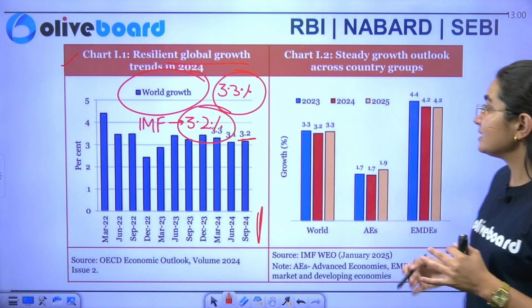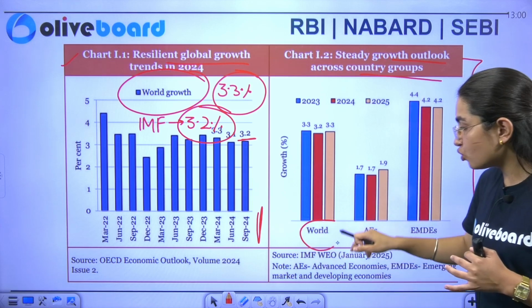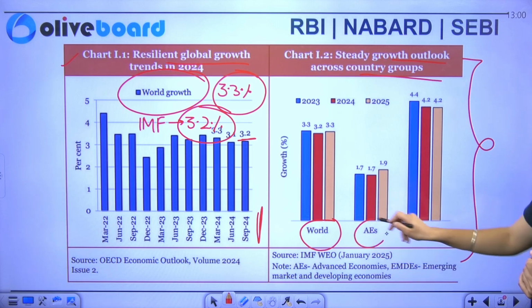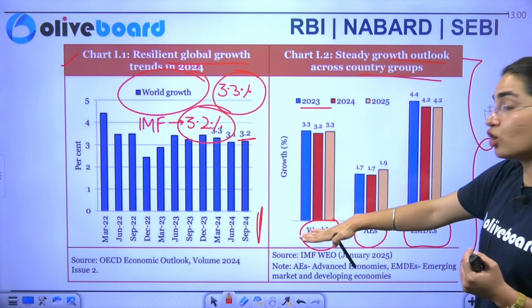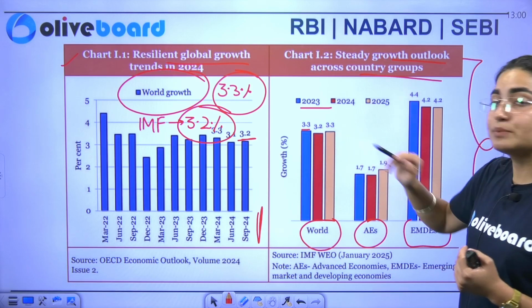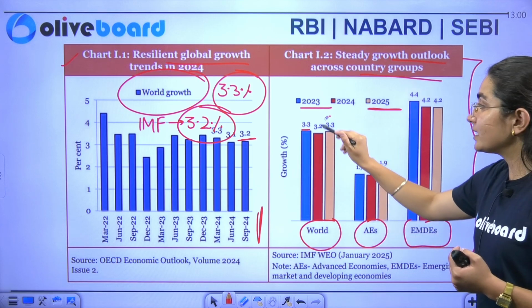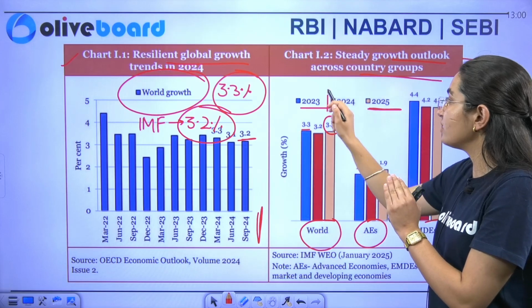Now, similarly, this chart shows the steady growth outlook across country groups: the world, the advanced economies, and the EMDEs, which are the emerging market and development economies. In the year 2023, the world growth has been 3.3%. In the year 2025, it has remained equivalent at 3.3%. But there was a dip in 2024.